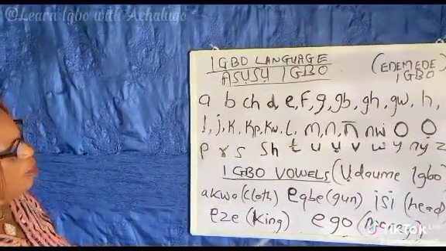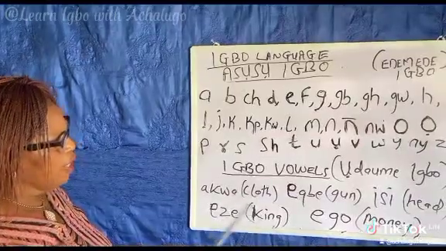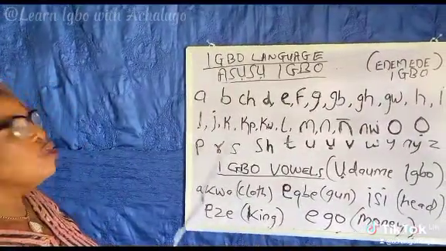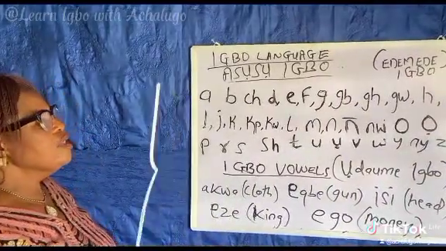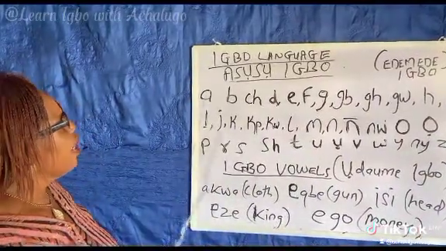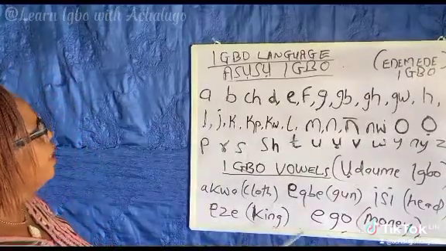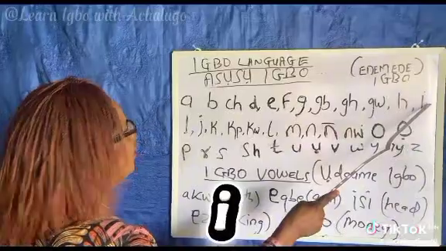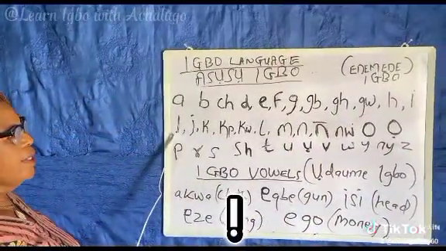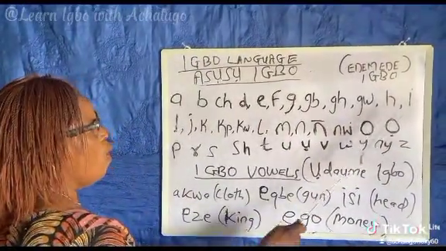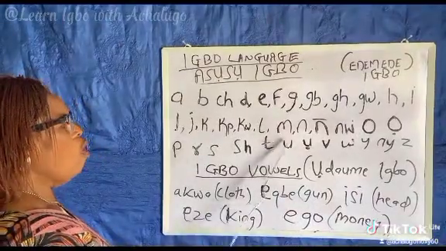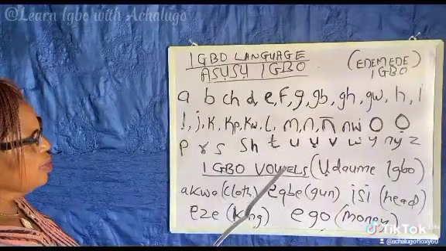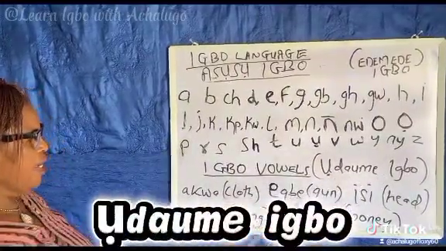small letters. We have 8 vowels in Igbo language. The vowels are 8 in number. When you remove the vowels, you get the consonants. The Igbo vowels are A, E, I, O, U. They are 8 in number. So Igbo vowels are called Udume Igbo. They are 8 in number.